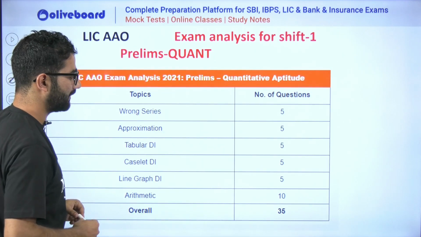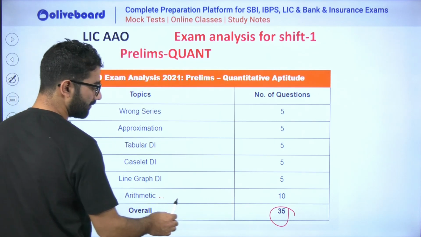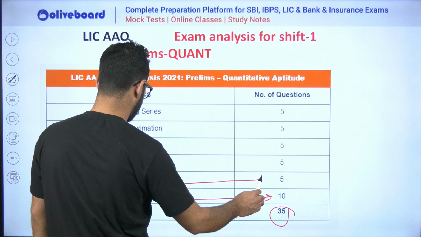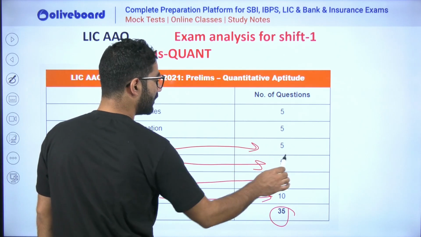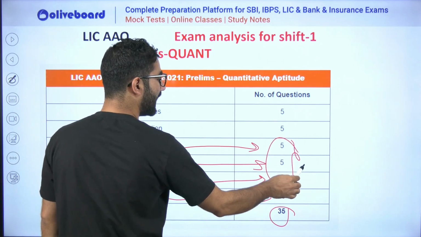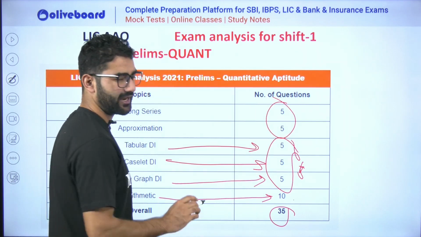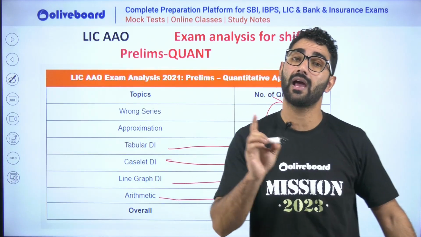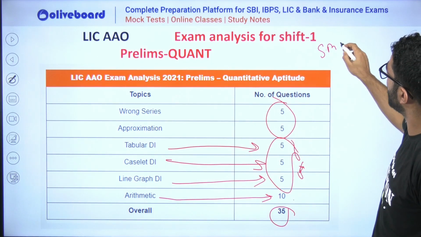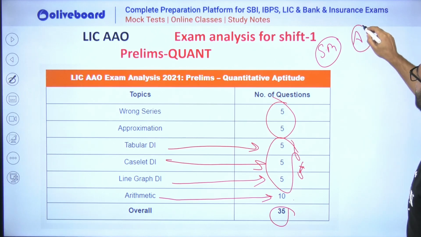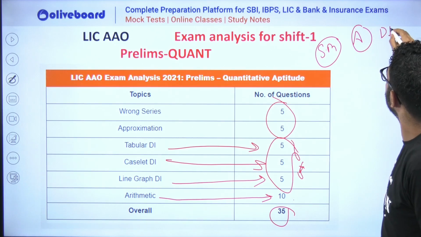Now, sir, what could be the overall quant? It is out of 35. Arithmetic has been asked 10, DI line graph 5, caselet DI 5. So can I say 15 was asked from DI? So DI 15, arithmetic 10, and simplification 10. This is mostly what you will see for every prelims pattern. We have speed math, one section, we have arithmetic, and we have DI. So these are the 3 sections of quant.